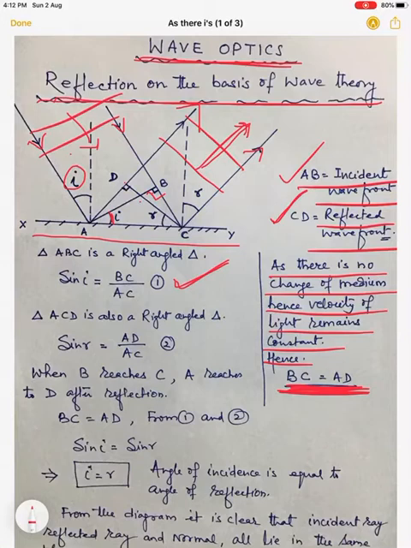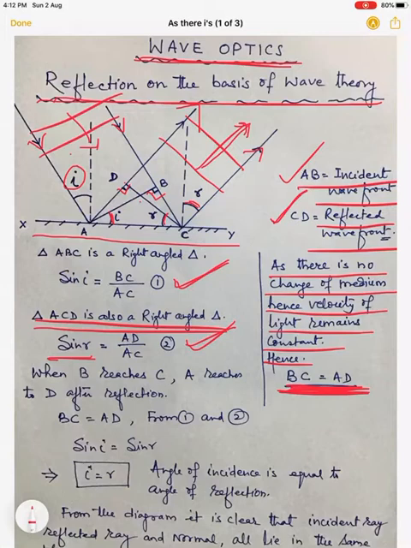Now if we consider the second triangle ACD, because CD is the reflected wavefront, so this angle is 90 degrees once again. So in the triangle ADC, this angle is r, as this angle is the angle of reflection. So we can write sine r is equal to perpendicular upon hypotenuse, that is AD upon AC.